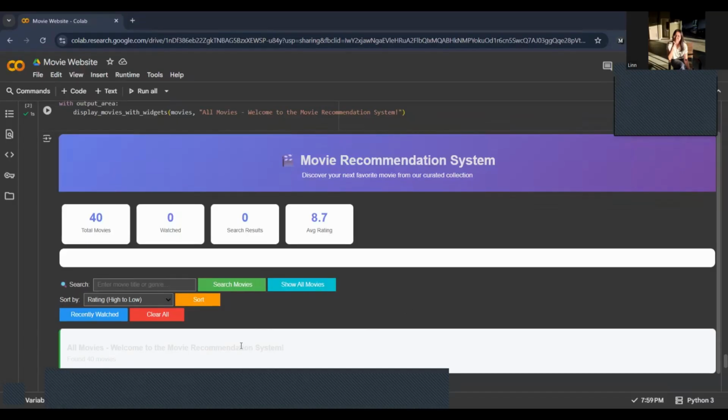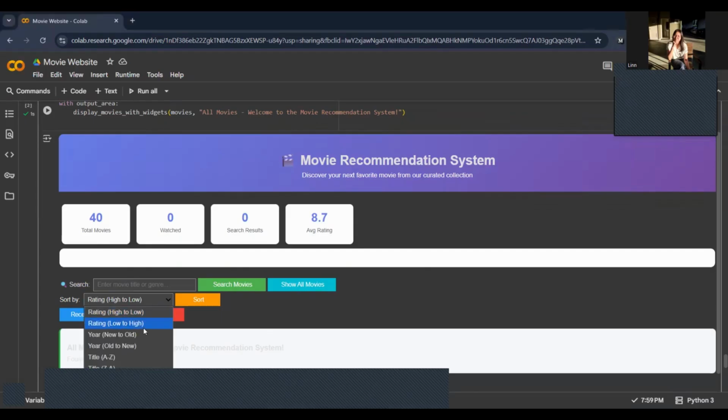Let me explain the scope step by step. Basically, this is a movie recommendation system that lets us search for movies by title or genre, and sort movies by rating, year, or name, which is displayed with markdown. There is also a button for recently watched movies, and this is all for a beautiful interactive user interface using Jupyter widgets.